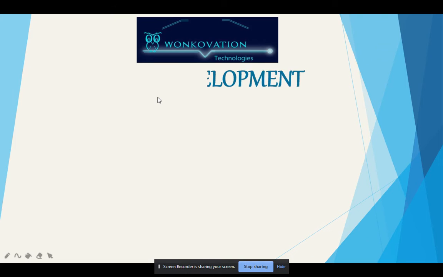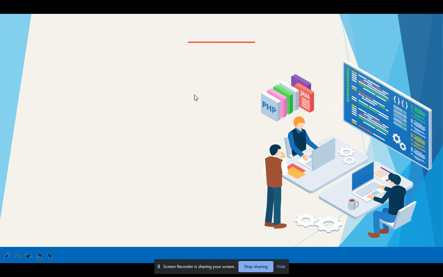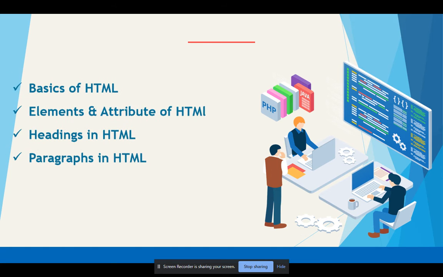So this is our today's session. As you know, in the previous three sessions, I taught you what a web developer does in web development, and which languages you will need to learn if you want to be a web developer in your future. The languages are HTML, CSS, and JavaScript. These are the basic languages you need to learn if you want to be a web developer.